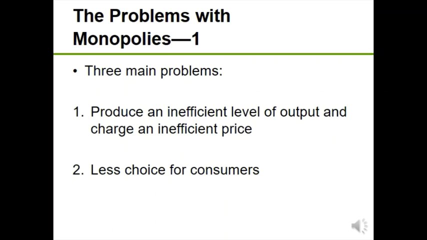Also, when there is a monopoly, because there is a limited amount of reasonable substitutes, there's less consumer choice. And finally, monopolists engage in rent-seeking behavior. We're going to define rent-seeking behavior as monopolists attempting to secure rights through the political process. In other words, because monopolies afford you market power, you are incentivized to keep that power, and one such way to keep that power is by lobbying politicians.